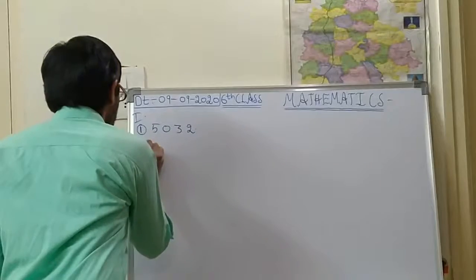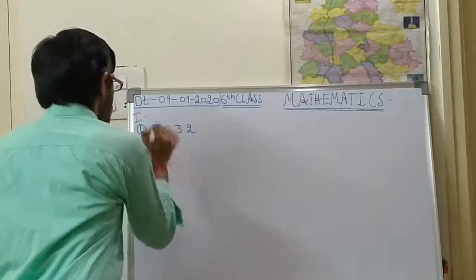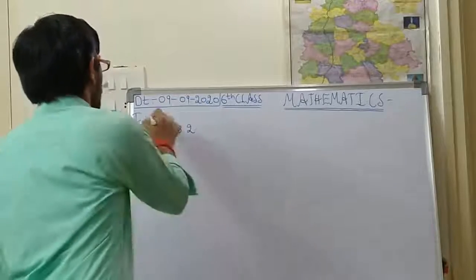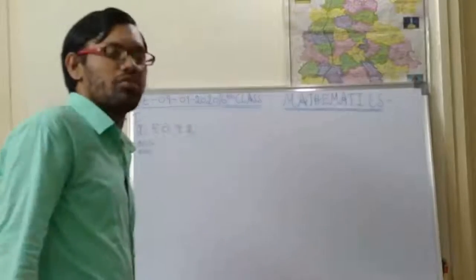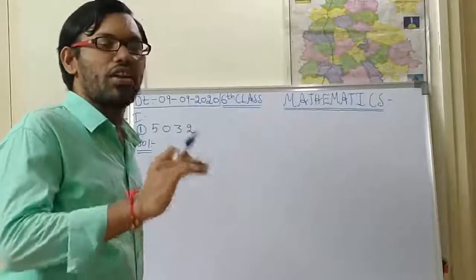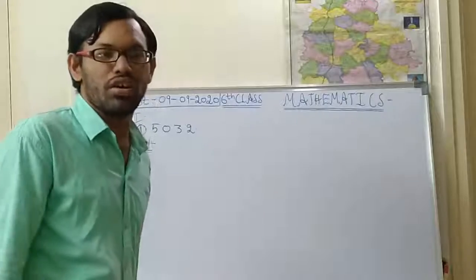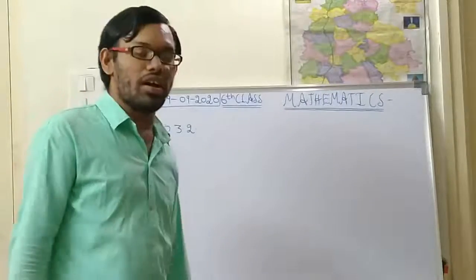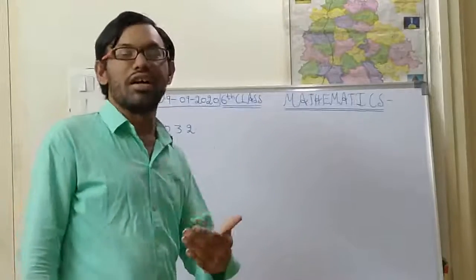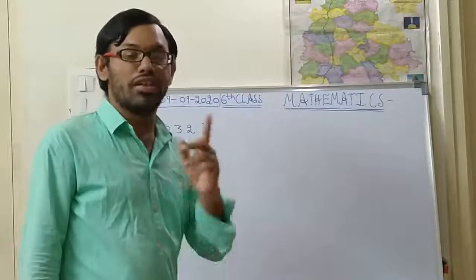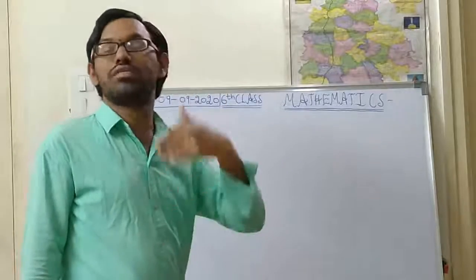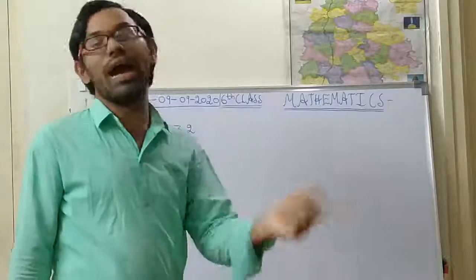Solution. How are you supposed to check whether the numbers are divisible by 6 or not? If a number is divisible by 6, then that number must compulsorily be divisible by both 2 and 3.